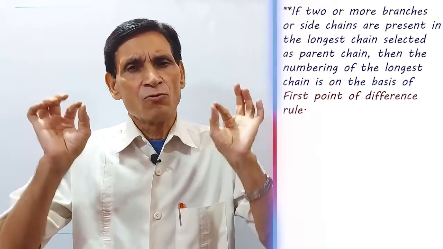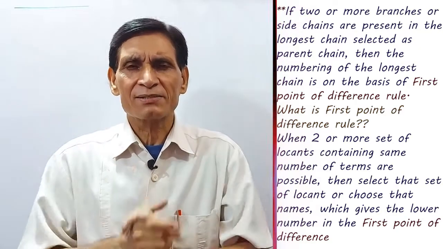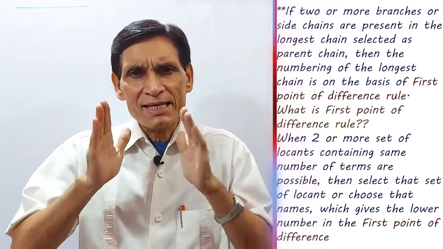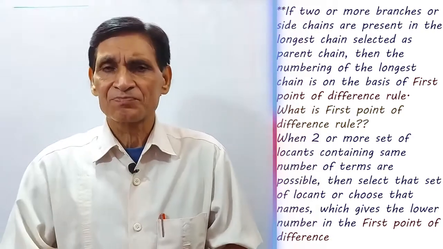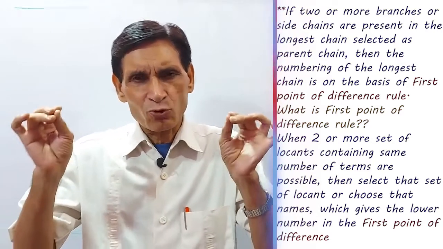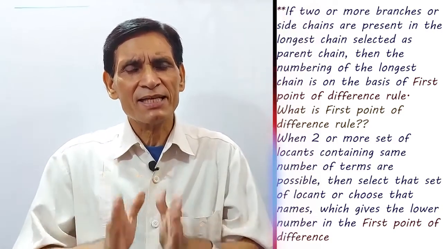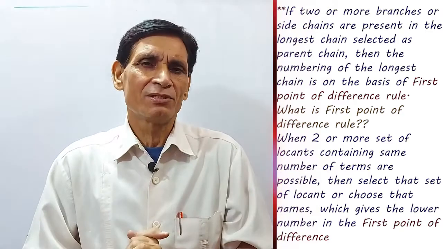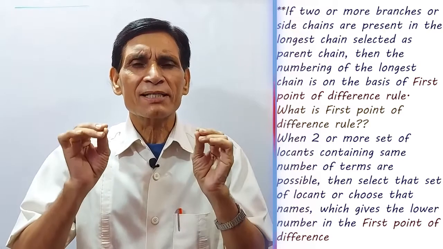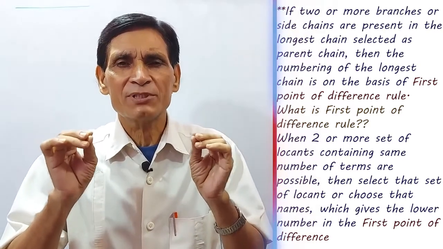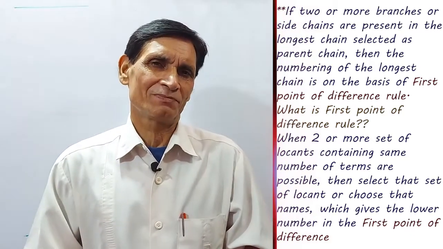What is this? When two or more sets of locants containing the same number of terms are possible, then select that set of locants which gives the lower number at the first point of difference. This is called the first point of difference rule.